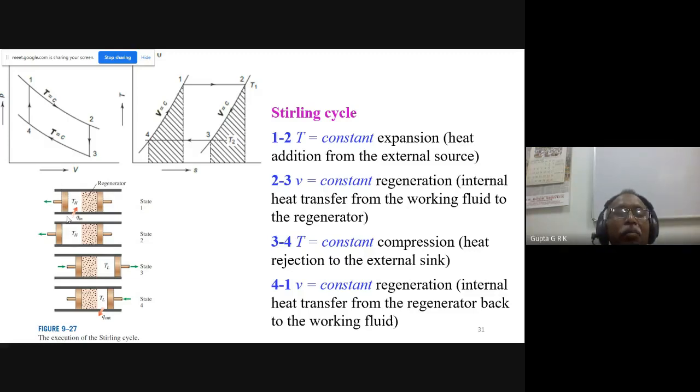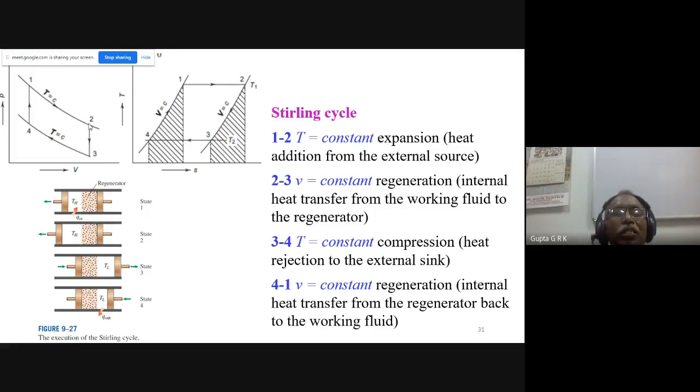Now I bring a high temperature reservoir here and slowly expand this. Okay, so there is an increase in the volume. Expansion takes place. This piston is going this way, and so there will be constant temperature heat addition. Because of expansion, the temperature will try to come down, and because it takes heat, the temperature remains constant. So I will have isothermal expansion and heat addition.